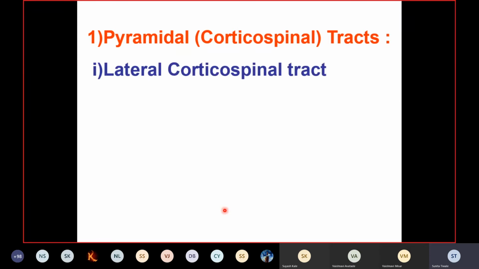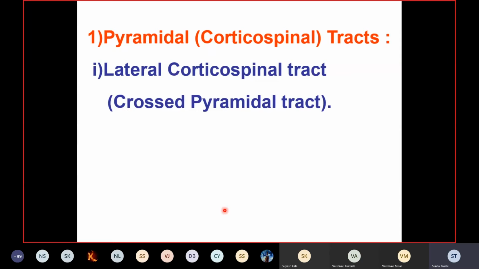Now this major descending tract is the pyramidal or the corticospinal tract. It is further subdivided into the lateral corticospinal tract, which is also called the crossed pyramidal tract. Why is it called the lateral corticospinal tract? Because if you see its position in the spinal cord, it occupies the lateral white column of the spinal cord. Why is it called the crossed pyramidal tract? Because in the lower part of the medulla, 85% of the fibers of this pyramidal tract cross to the opposite side, that is the contralateral side, and hence it is labeled the crossed pyramidal tract.